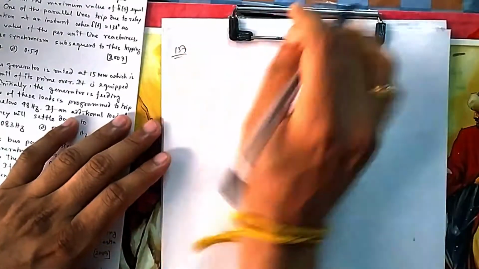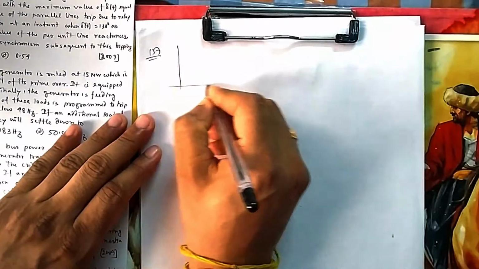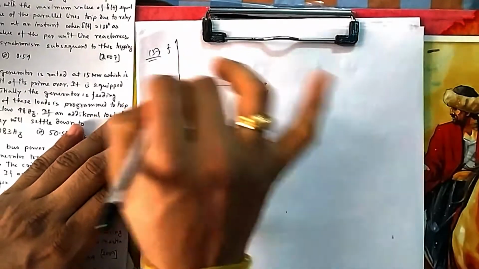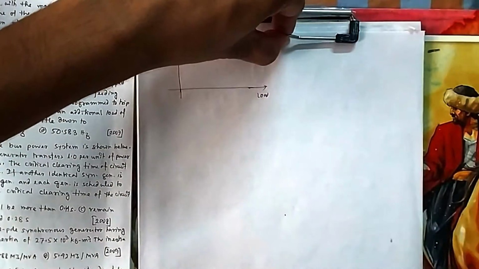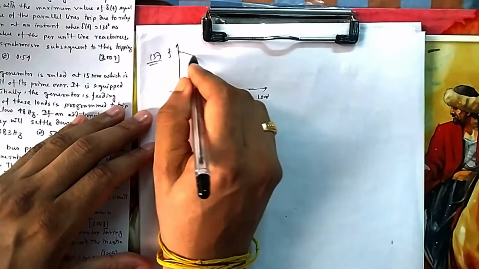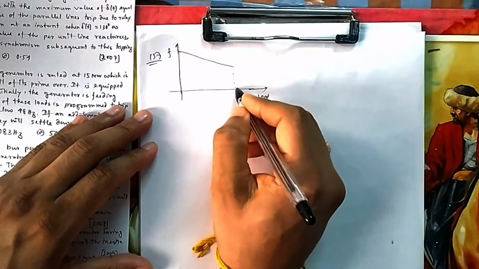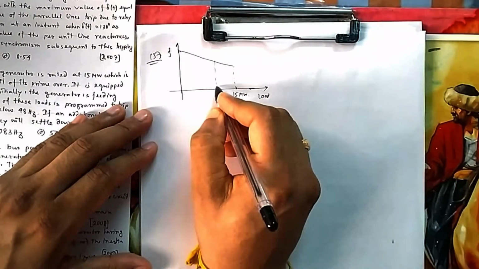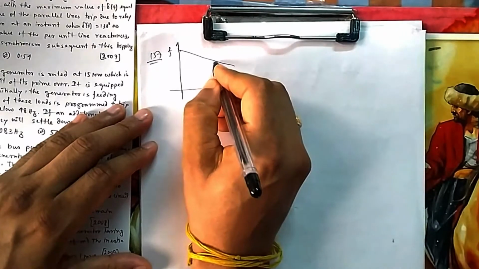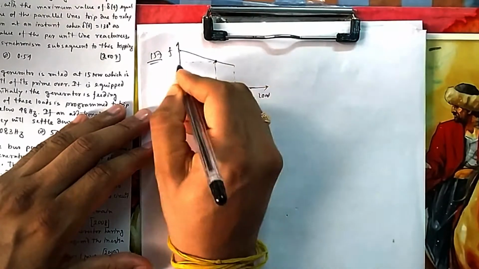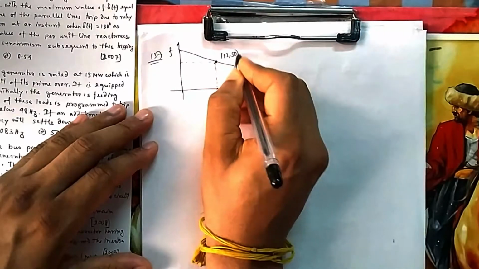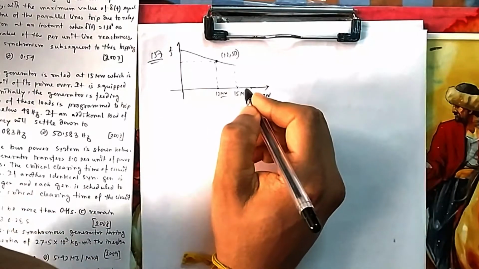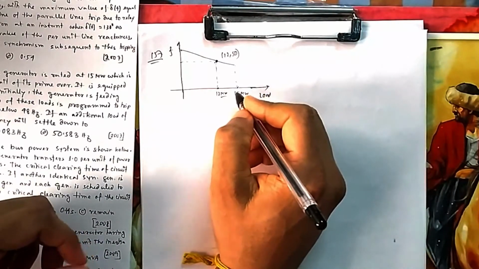If you see, this type of characteristic is of this fashion. This is your frequency and this is your load. As you increase your load, the droop characteristic is that frequency will also fall. So this is a straight line, and this is the maximum limit, you can go up to 15 megawatt. It is operating somewhere less than 15, at 12 megawatt, and at 12 megawatt the frequency is 50 Hz. So this point is (12, 50). Actually I note this equation of this line. If you go beyond 15, you cannot load the generator beyond 15. If you load it beyond 15, what will happen? The generator will stop.